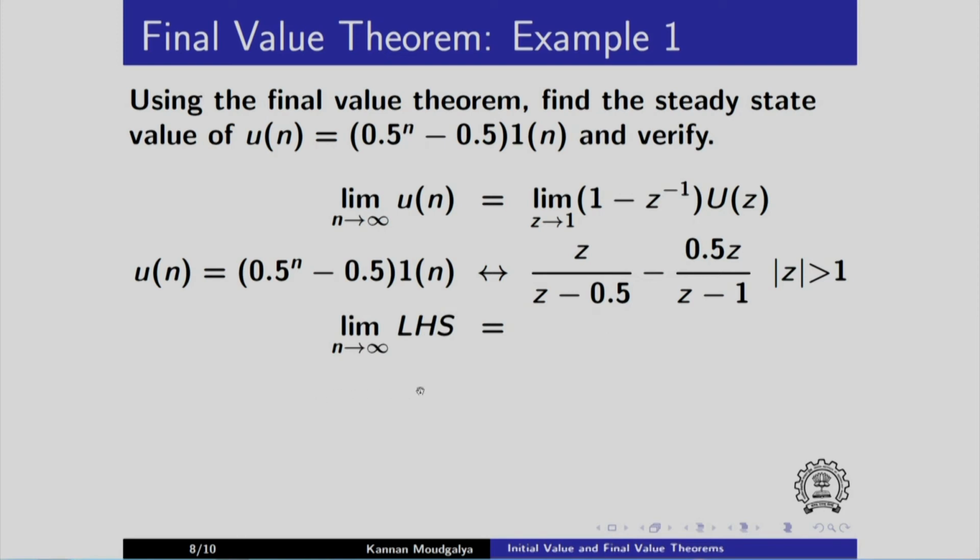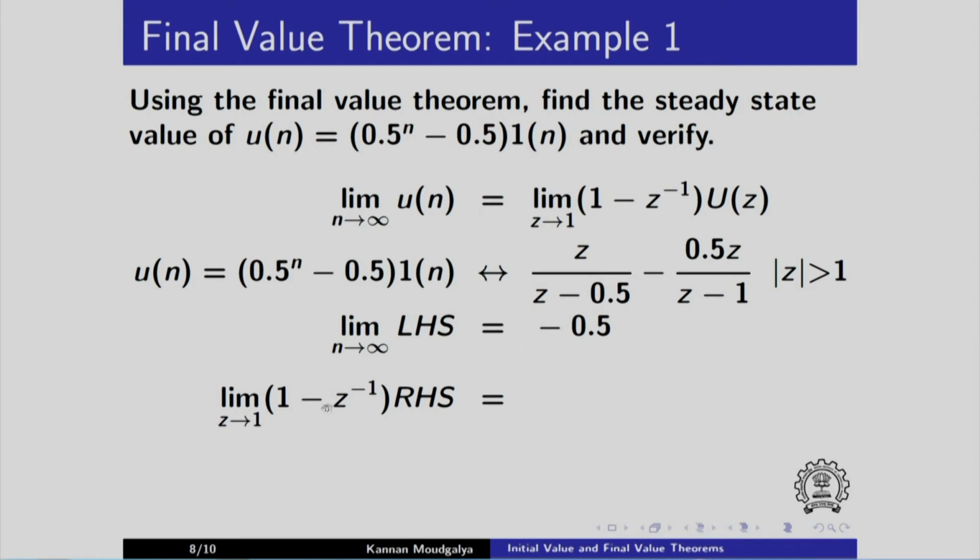Now limit n going to infinity of LHS, LHS denotes left hand side, let us substitute n equals infinity, then this will become 0, then we have minus 0.5. The second term gives rise to minus 0.5. What about the right hand side? So we will apply this property, we will take z going to 1 of 1 minus z inverse multiplying this whole thing, of RHS which denotes right hand side.